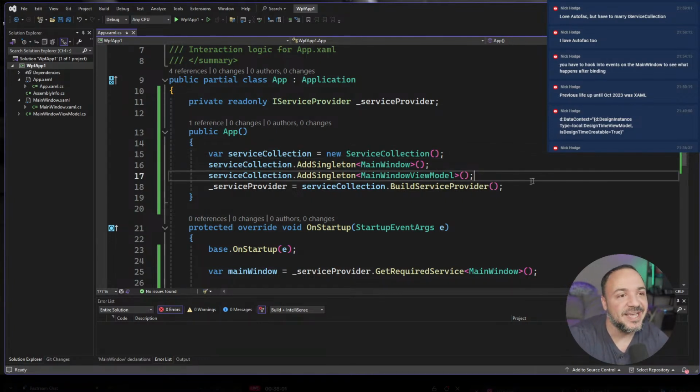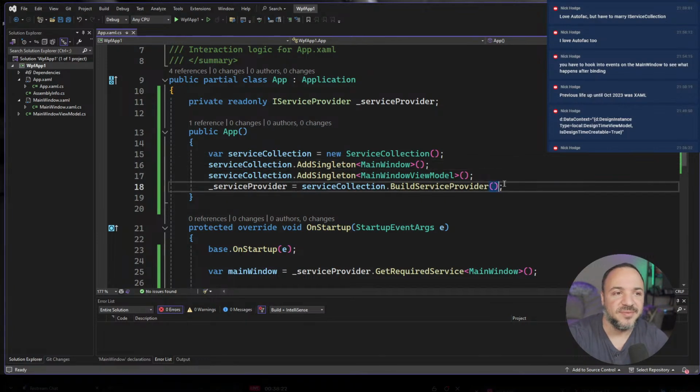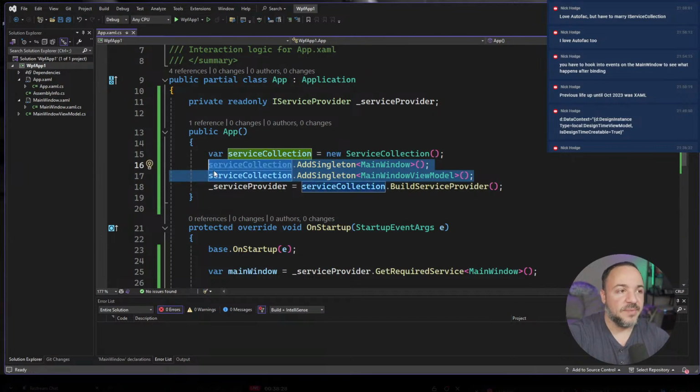Yeah. Nick Hodges, love Autofac, but have to marry IServiceCollection. That's exactly it. And you can hook up Autofac to IServiceCollection. The way it works in ASP.NET Core is you use Autofac as the service provider factory or something like that. So you can kind of marry them together. But it's still weird, and I keep running into problems where I'm like, man, that doesn't work exactly how I'd like. So the pattern that we generally get people using is extension methods.